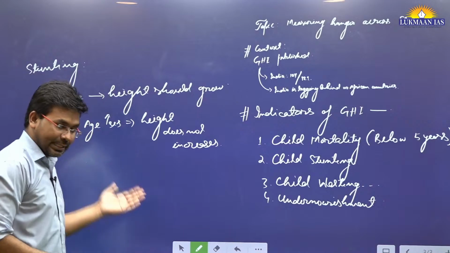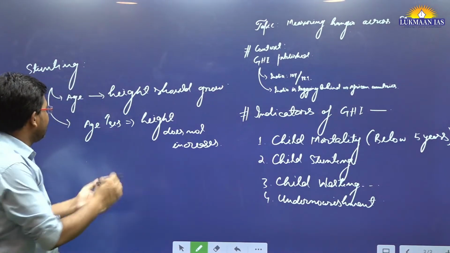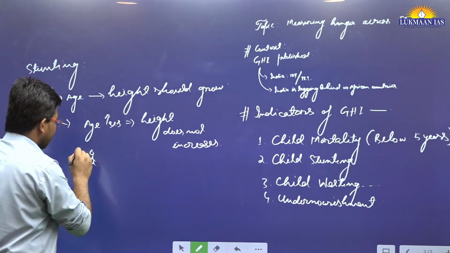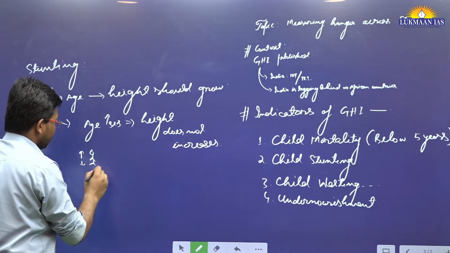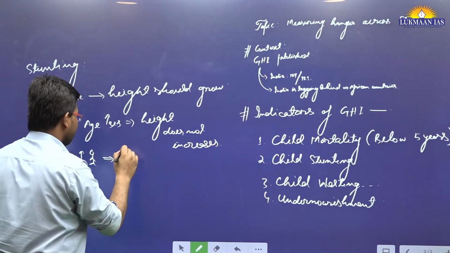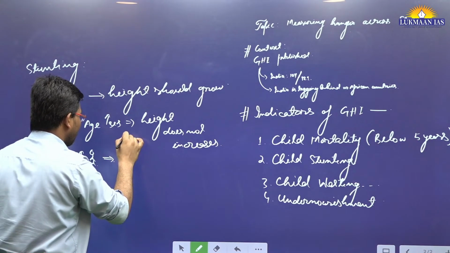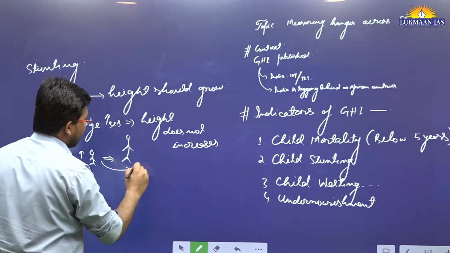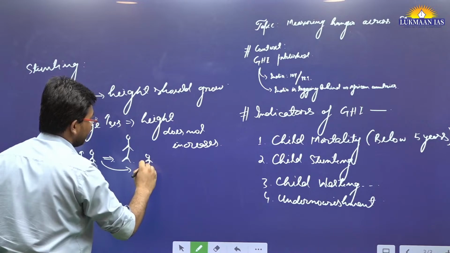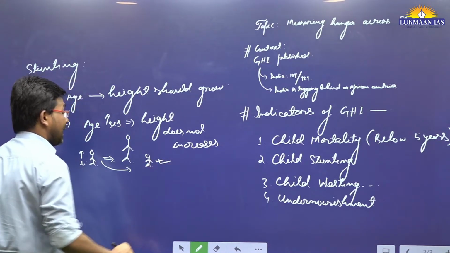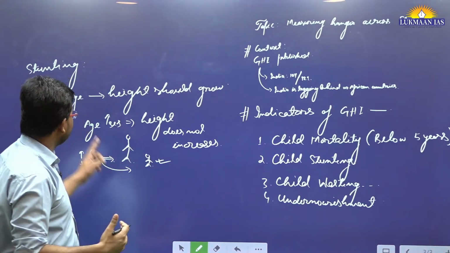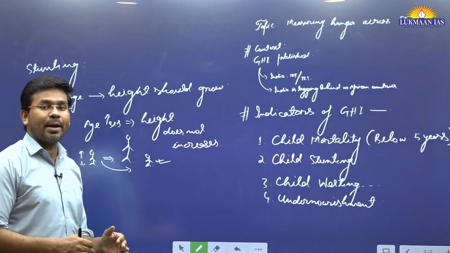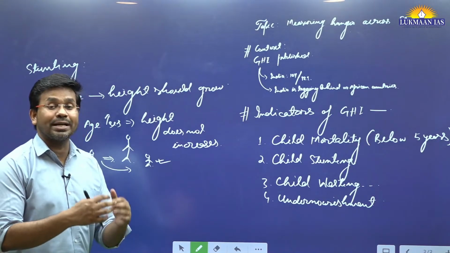Let's say a child at the age of 5 years has a certain height. When he becomes 15 years, his height should grow. However, if his height is not growing as compared to his age, that is known as stunting. In India, we have a huge prevalence of children who are stunted.